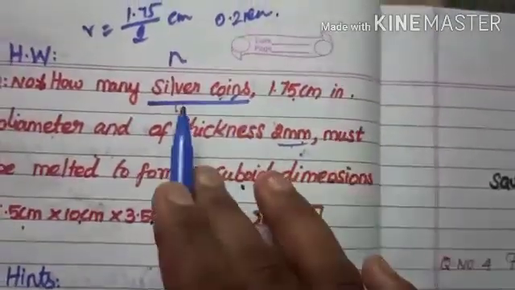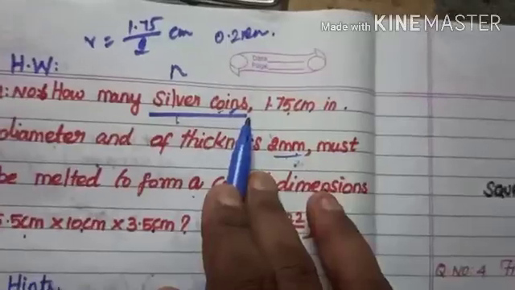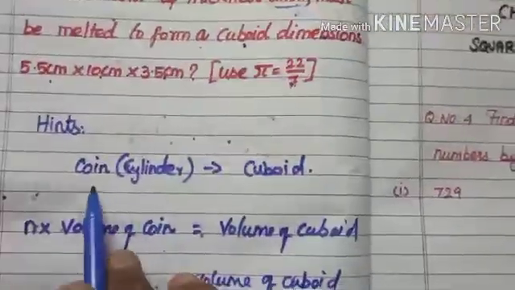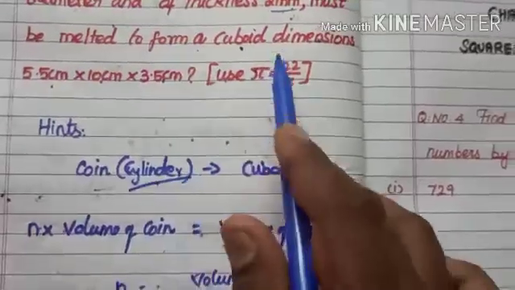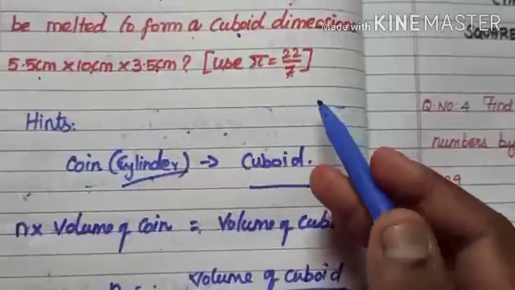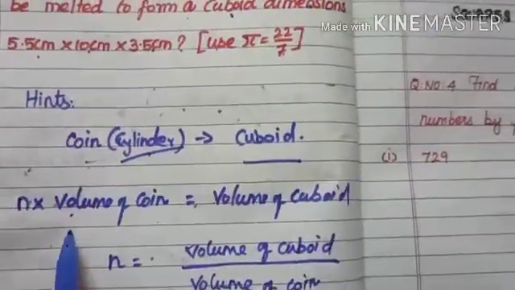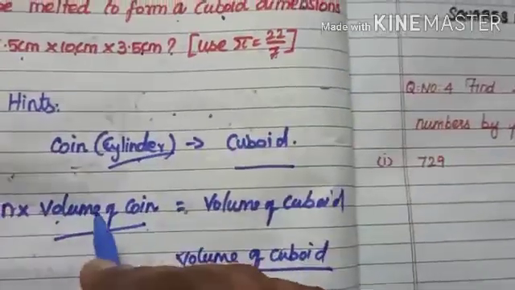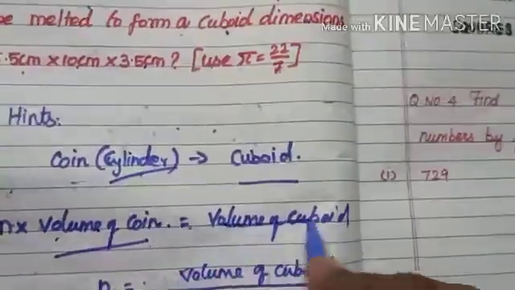So how does the coin look like? The coin looks like a cylinder. Okay, so the coin looks like a cylinder, and directly they have given to change over to cuboid. You know, to find out the volume, the two volumes are equal. So n into volume of your coin. You don't know how many coins are there. So n into volume of your coin is equal to volume of a cuboid.